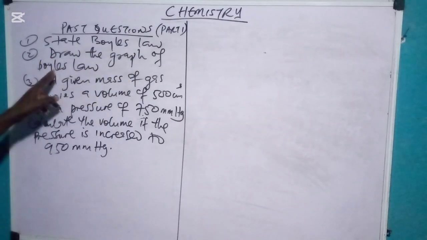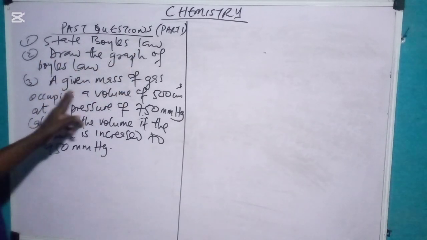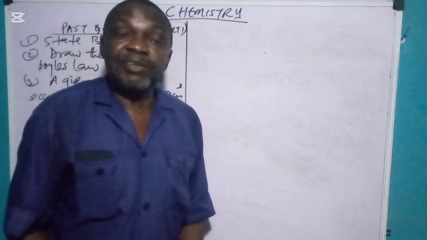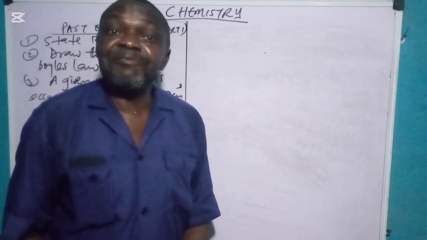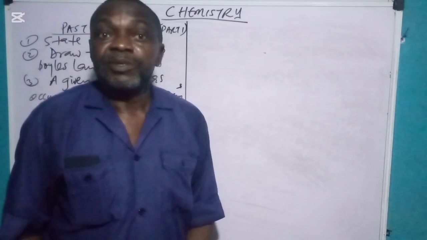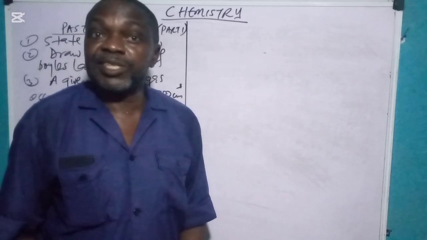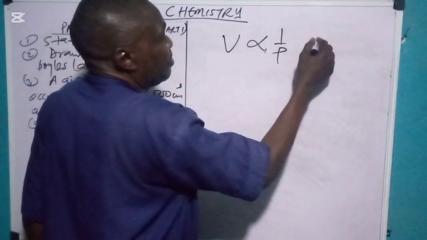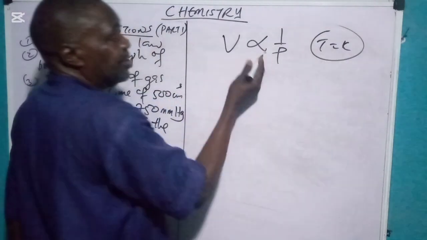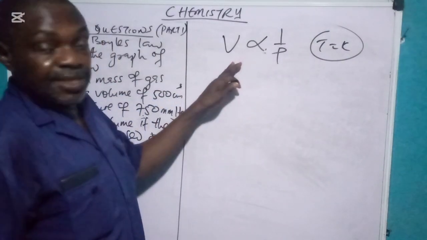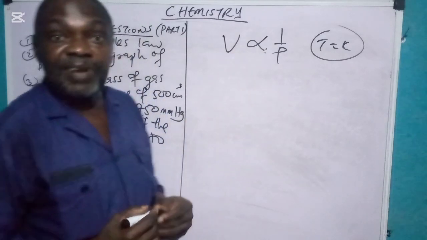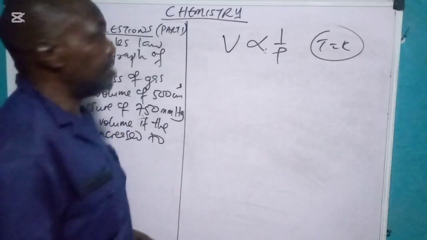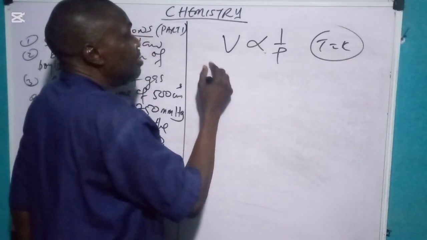State Boyle's law. Draw the graph of Boyle's law. A given mass of this is a calculation. So we know that Boyle's law states that the volume of a given mass of gas is inversely proportional to its pressure if temperature is kept constant. Volume is inversely proportional to pressure. Temperature is constant. This is what the law says. The volume of a fixed mass or given mass of gas is inversely proportional to its pressure if temperature is constant. You can as well remove the variation sign, but this is what they require from you.